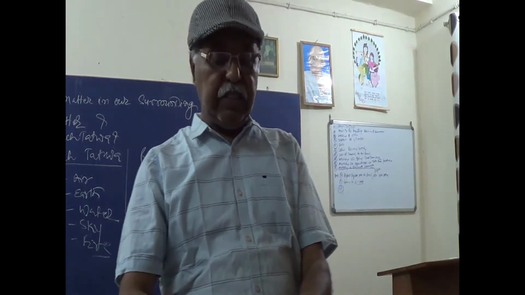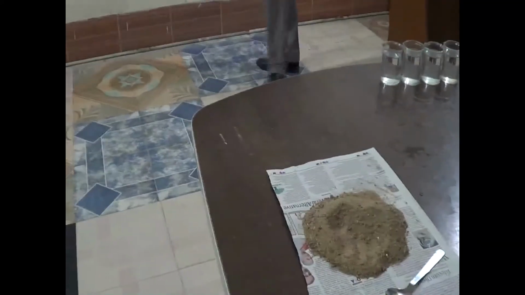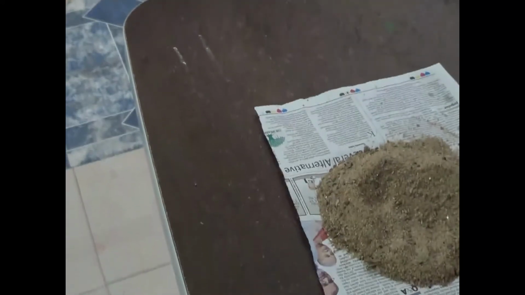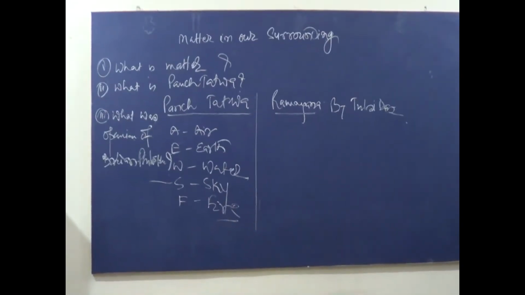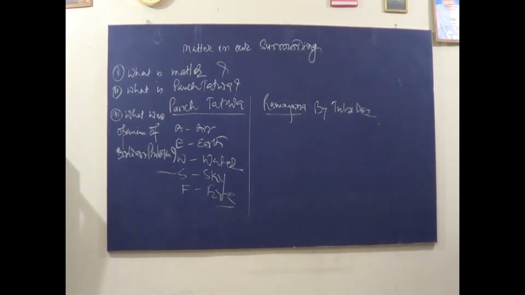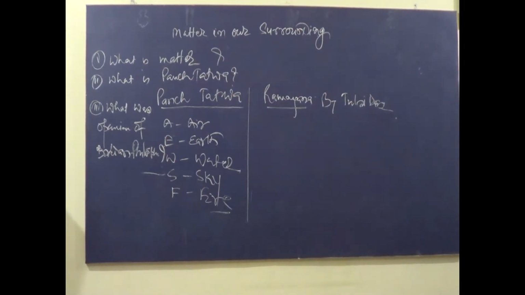Now let me conclude these activities. This is the second part. We are going to study that matter is made up of particles. We have already discussed how small these particles are. This point also needs to be explained. We are explaining the second activity, activity number 1.2. How small are the particles of matter?